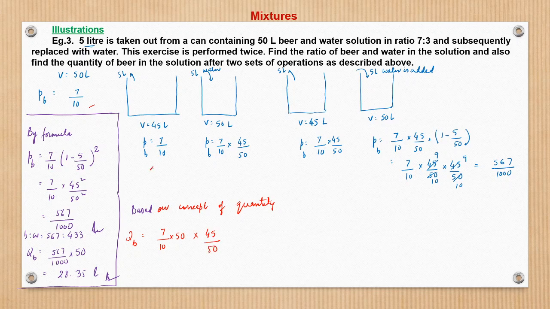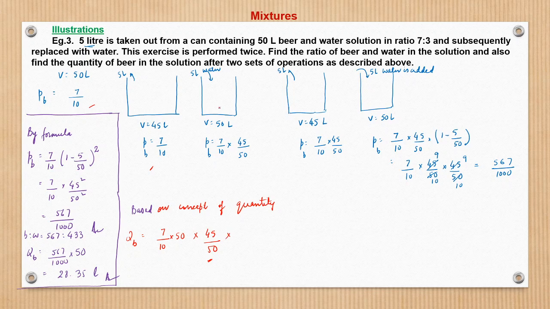In this stage, since 5 liter of solution goes out, those 5 liter will have a certain amount of beer and a certain amount of water also, right? So what remains is 45 upon 50.